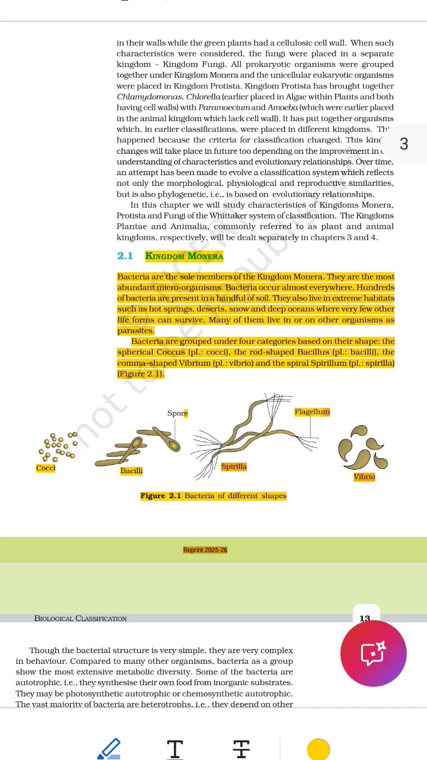Line 6. They also live in extreme habitats, such as hot springs, deserts, snow, and deep oceans where very few other life forms can survive. Word by word, they, bacteria, also live, they can survive.